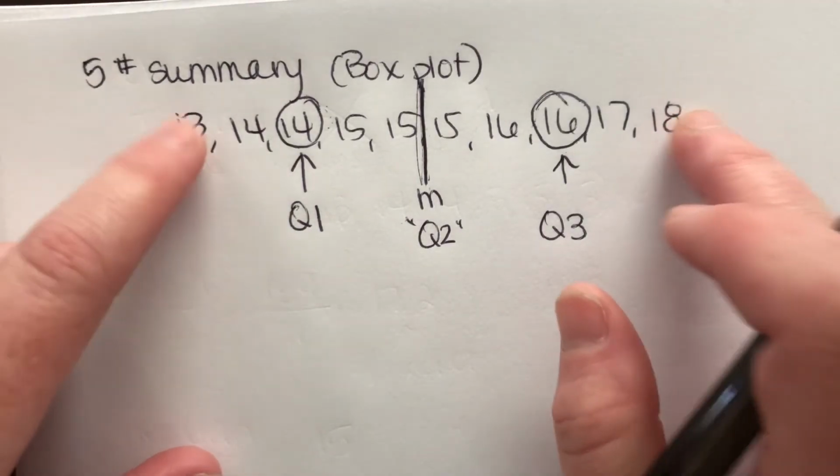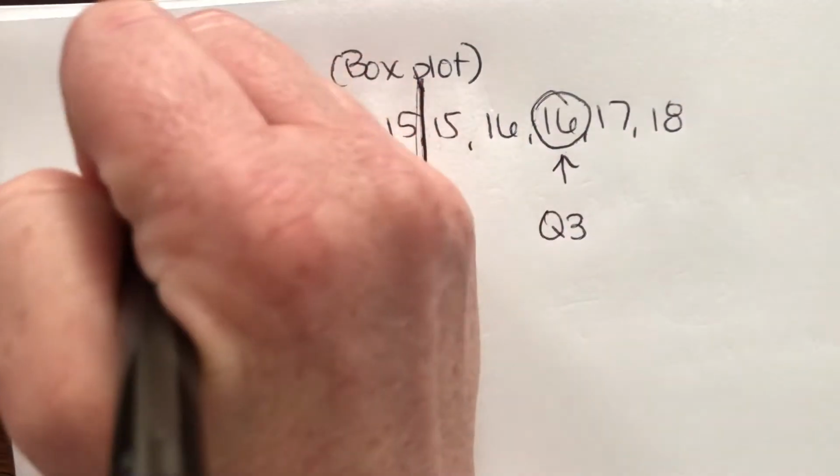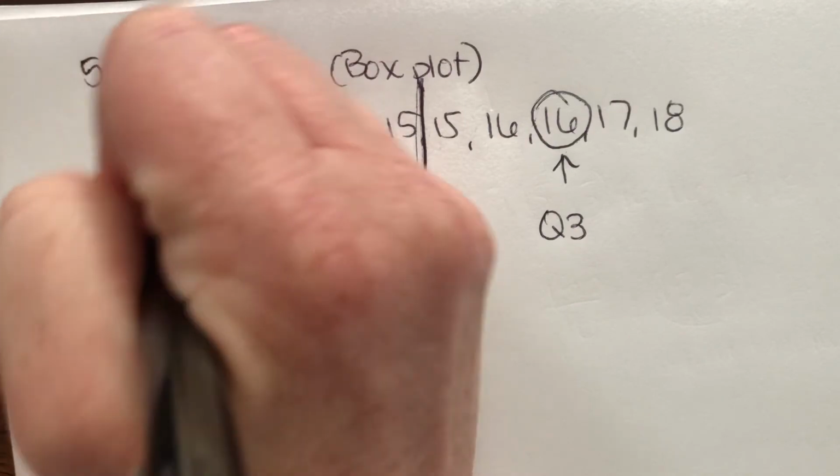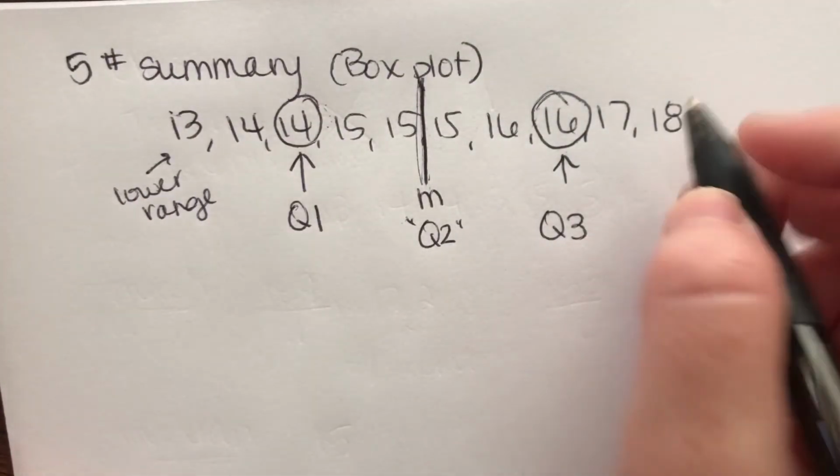The first and last numbers, the lowest and the highest, that's part of our range, right? So this is our lower range. The lowest all our data possibly can go is 13. This is our upper range.